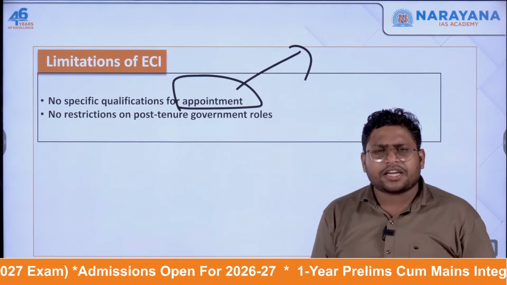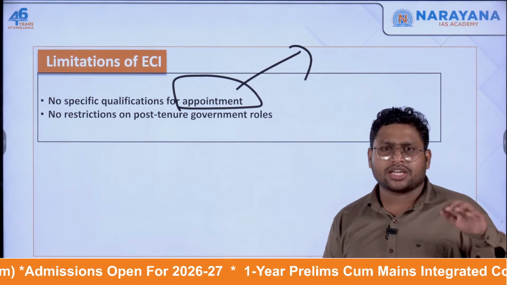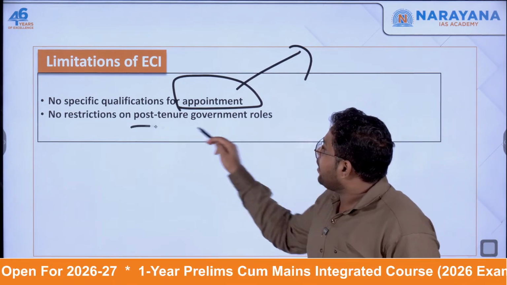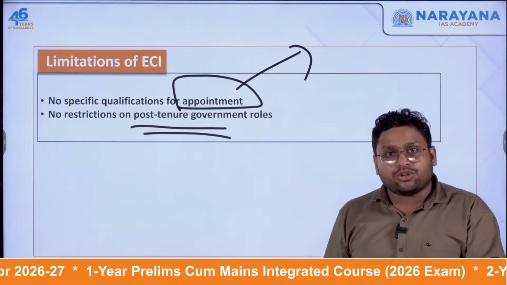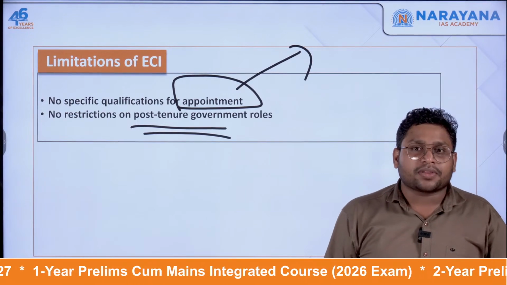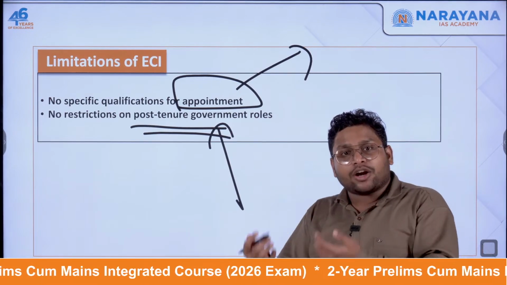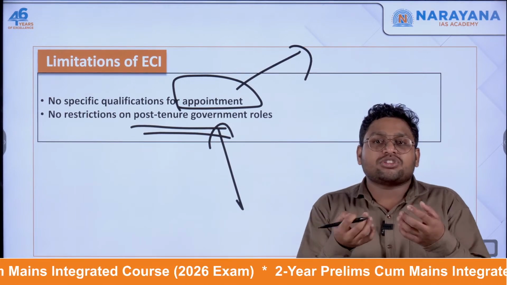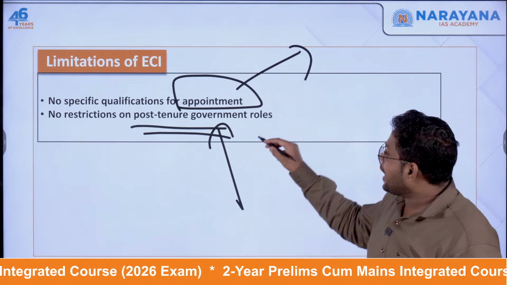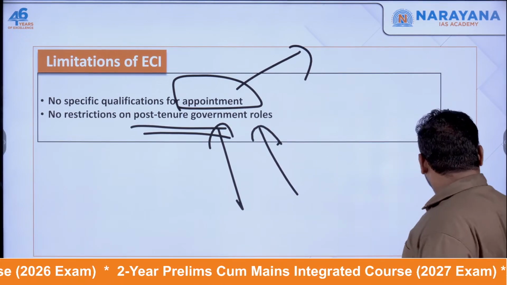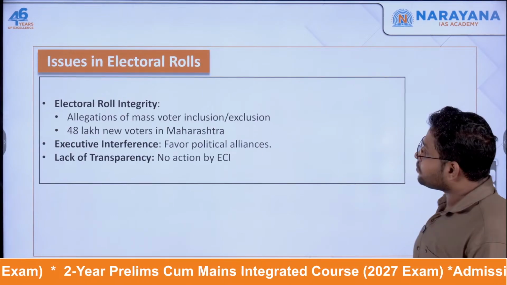There is no qualification mentioned that this person should have this much. There is no specific criteria mentioned. Second, after completing their tenure as Election Commissioners, there is no restriction on them to become part of the government or get any position in the government. So they can be made anything after some time by the government. So these are some of the limitations.